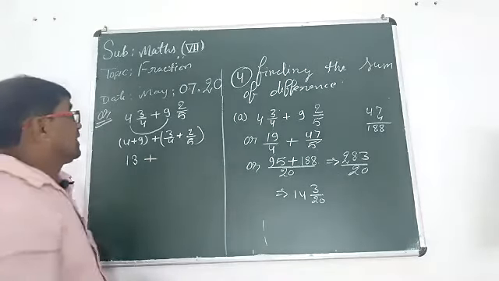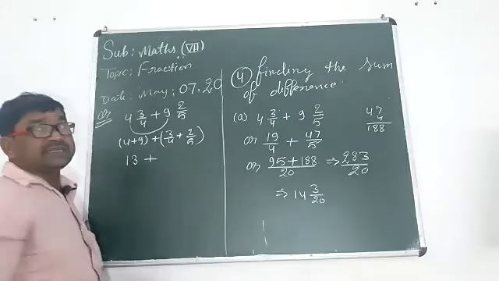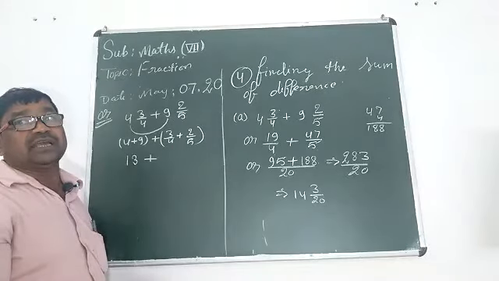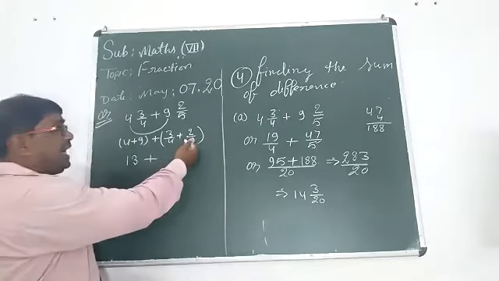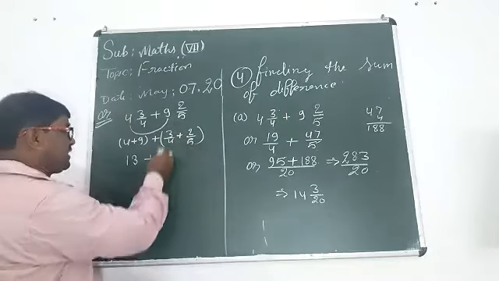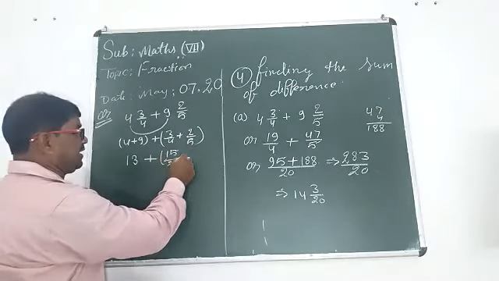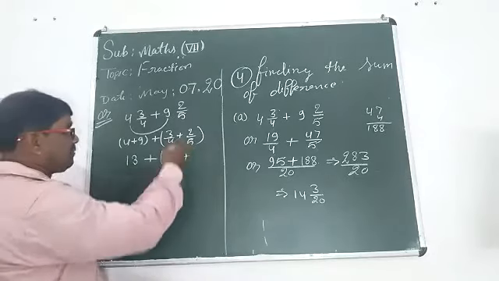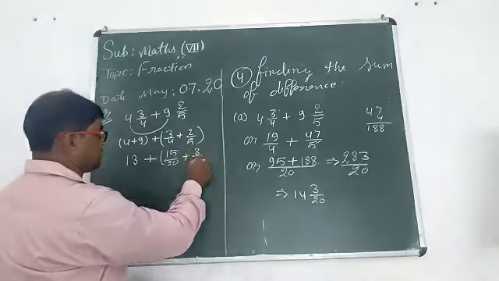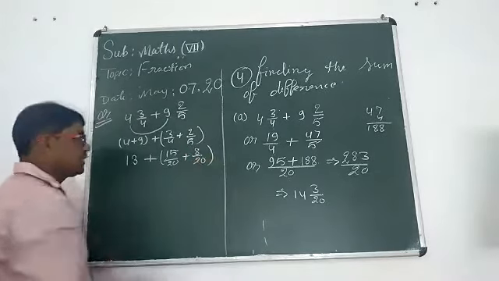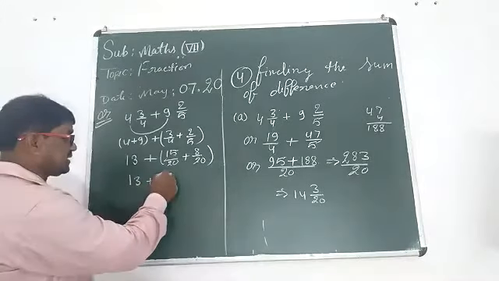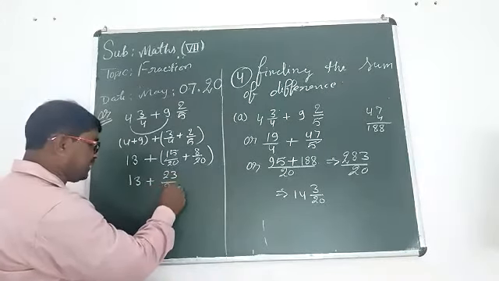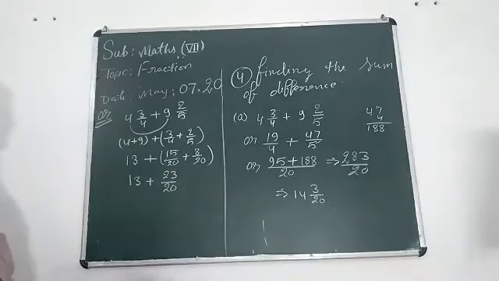Can you change these two fractions to have an equal denominator by finding the LCM? 4 5s are 20, 5 3s are 15, 15 upon 20, plus 5 4s are 20, 4 2s are 8, 8 upon 20. Now 13 plus 23 upon 20.